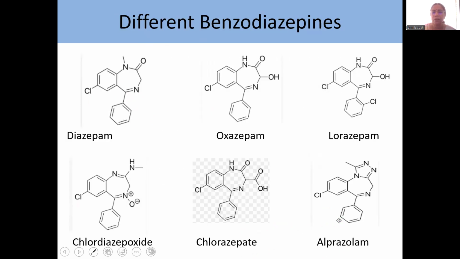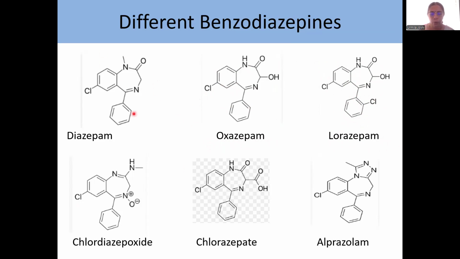Now, once again, have a look at this structure. You may wonder how to remember oxazepam and lorazepam. Okay, this lora is very much similar to chloro, if you realize. And the 5-position phenyl has a chloro substituent at ortho position. So lora corresponds to chloro. And oxazepam doesn't have anything else. Rest of the structure is just the same.